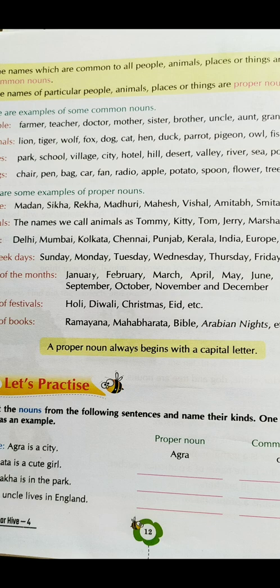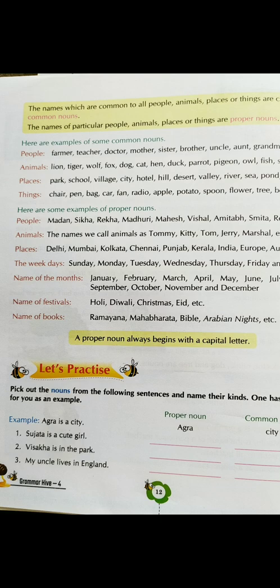Similarly, the place where you live, if it's a village or a town, will definitely have a name. Like I live in Darjeeling, so Darjeeling is an example of a proper noun. And things. If I talk about a particular thing, then automatically that is going to be a proper noun. Like if I talk about a building, building is an example of a common noun. But if I say Taj Mahal, then automatically Taj Mahal is an example of a proper noun. So you need to keep this in mind.